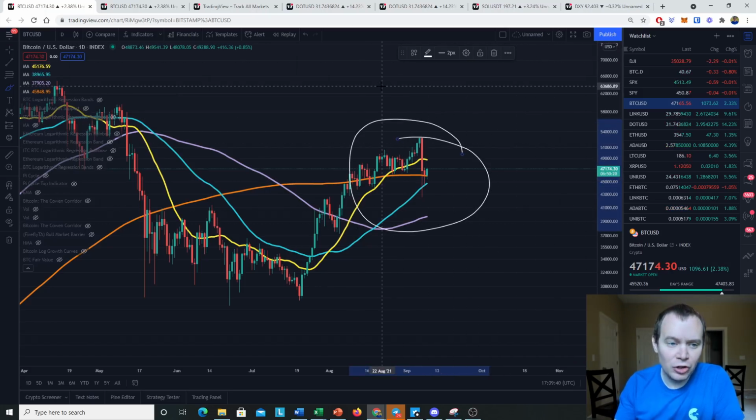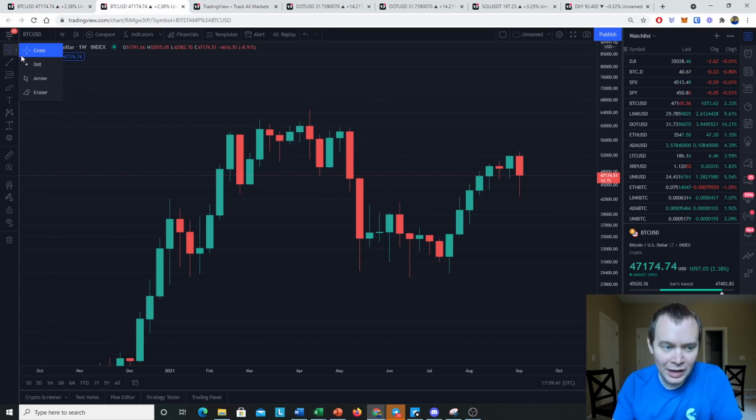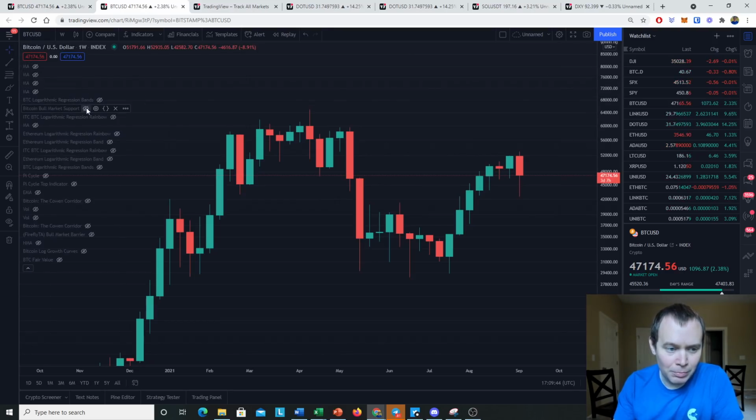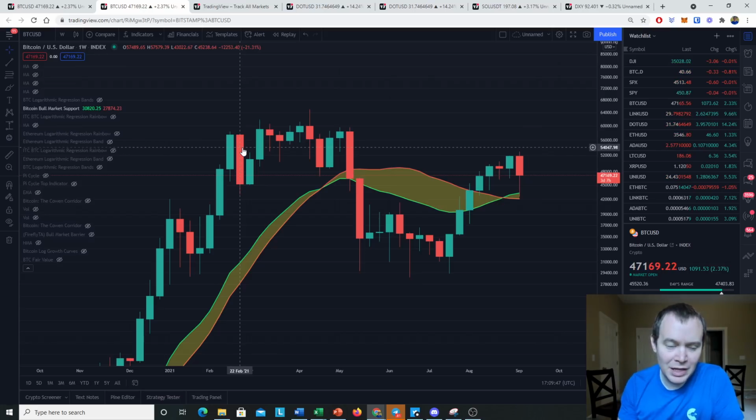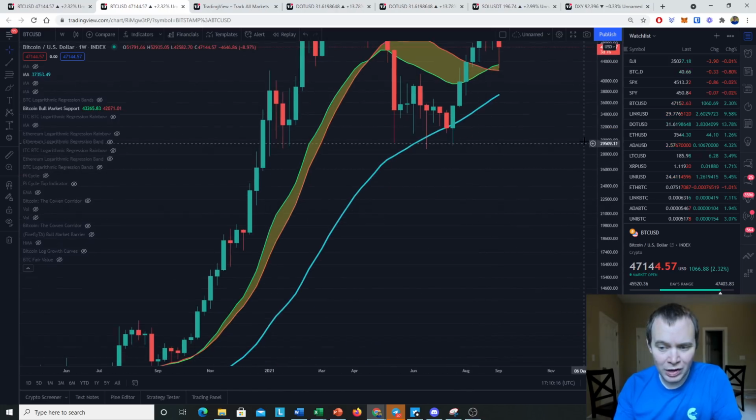We also like to look at the weekly time frame because they also tell a different picture. Namely, the most important one is the bull market support band for me, which again is a combination of the 20-week SMA and the 21-week EMA. It is normally the defining line in the sand that tells us whether Bitcoin or the entire asset class as a whole is bullish or bearish. When Bitcoin is above the bull market support band, altcoins tend to do quite well. When it's below the bull market support band, the altcoin valuations against Bitcoin tend to bleed.